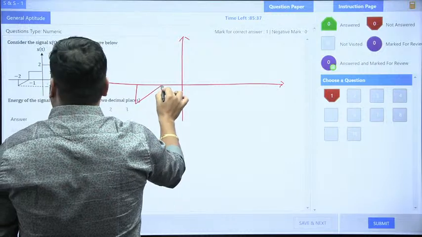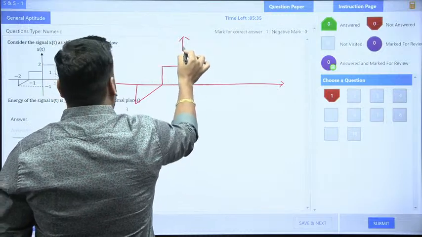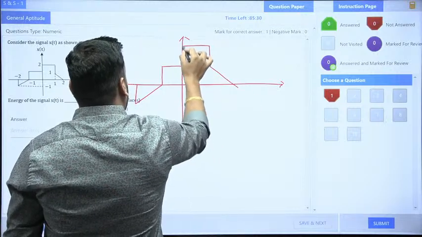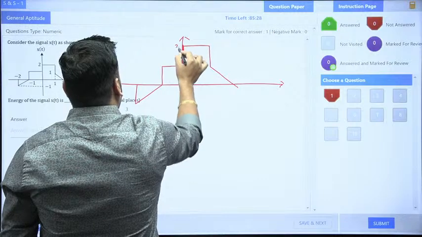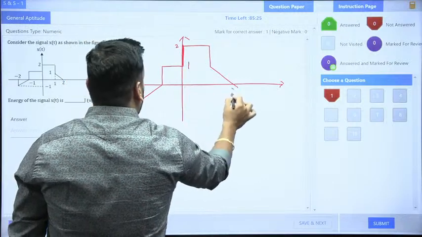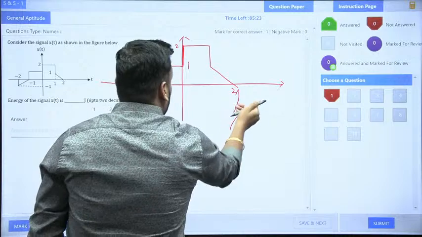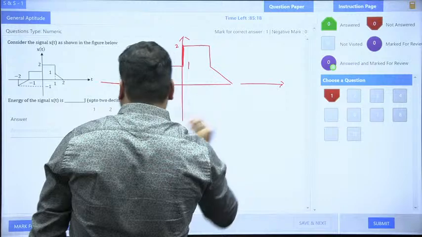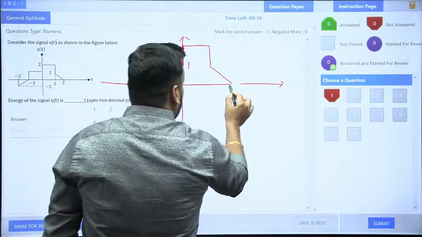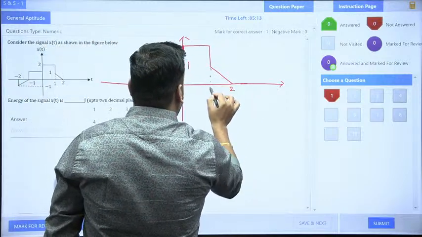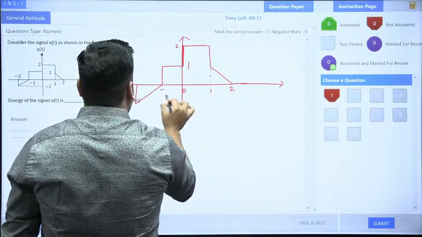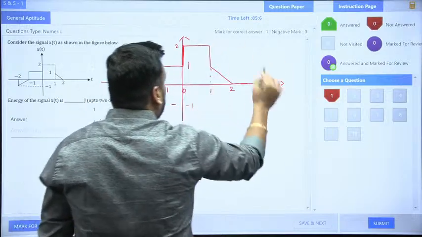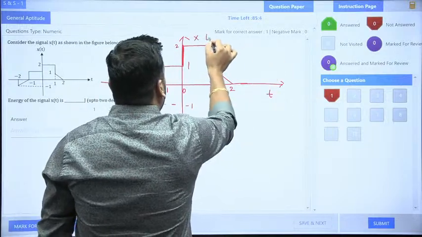So this is the question, guys: triangular in nature, then rectangular in nature, again rectangular in nature, like this. Okay. So this is the question. This is the one line only. So this is your magnitude 2, this is your magnitude 1, and this is the time duration, here 2. Okay, how can I erase? I need to use the eraser like this. Okay. Now here is my signal. This is 2, this is 1, this is 0, this is -1, this is -2. So this is the magnitude, guys: -1, 1, 2. This is your signal x(t). And this is a simple question.